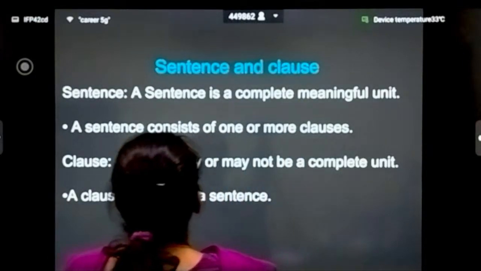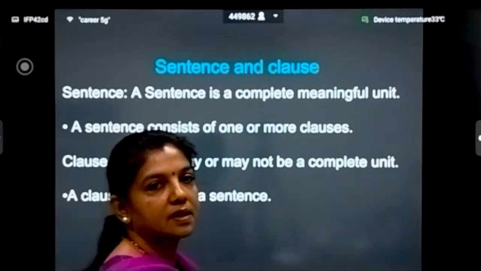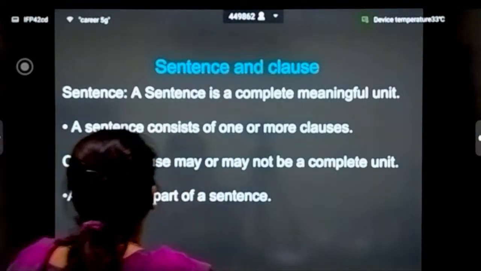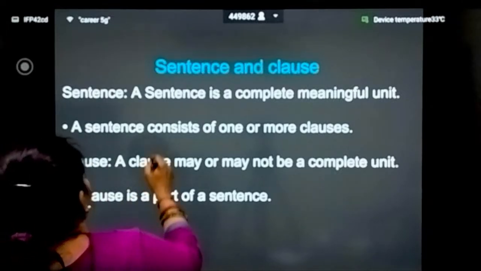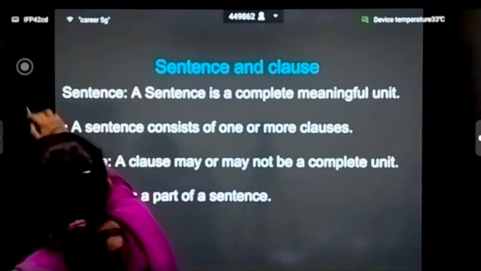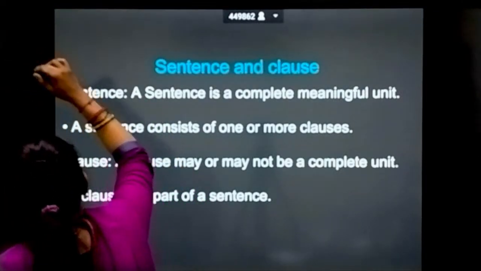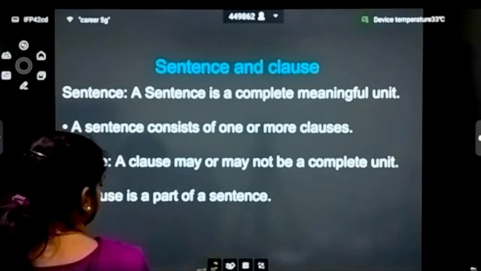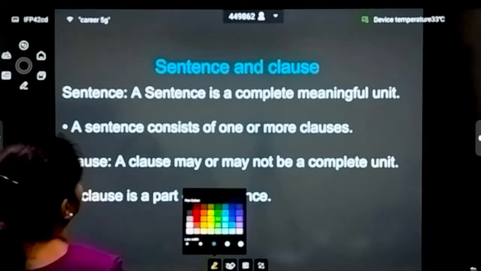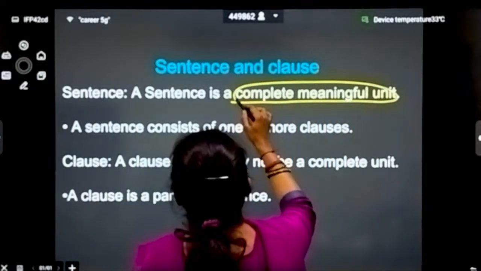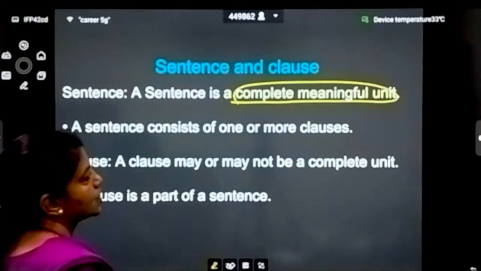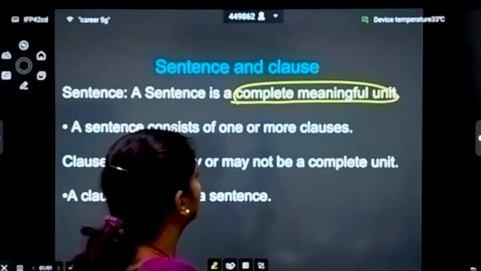And the next comes the sentence and the clause. The difference between the sentence and the clause. A sentence is a complete meaningful unit. The sentence consists of one or more clauses.